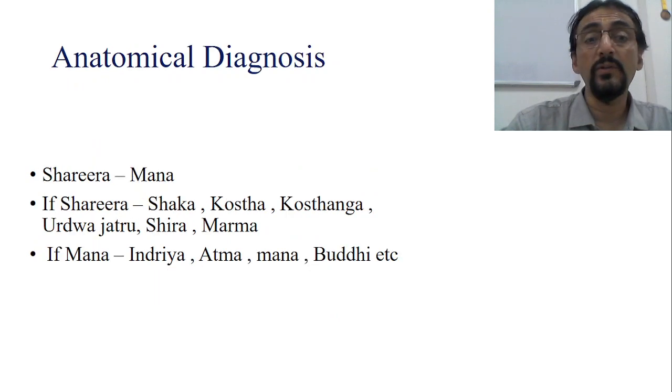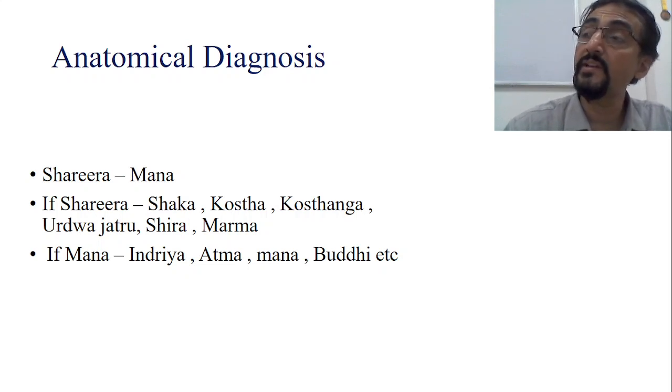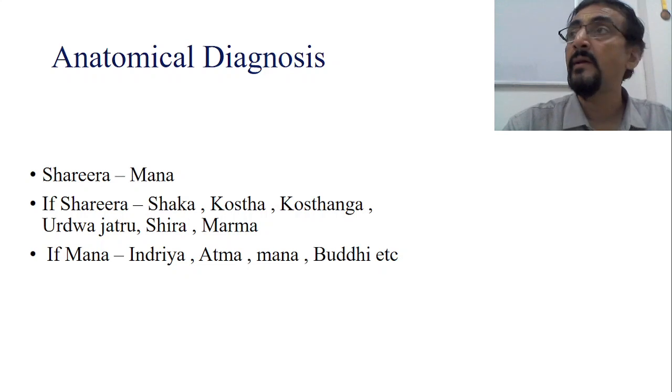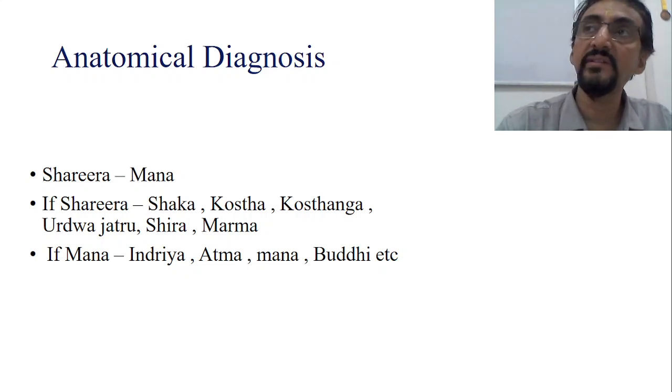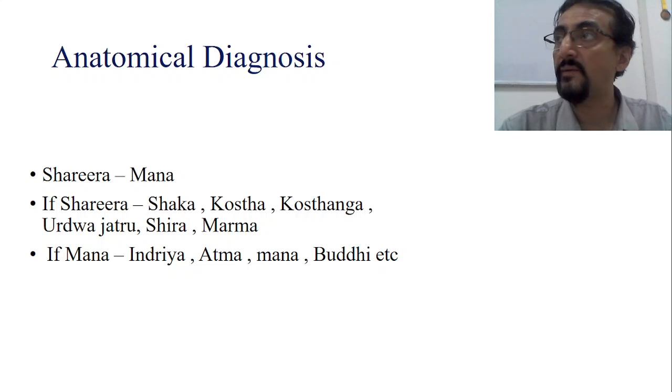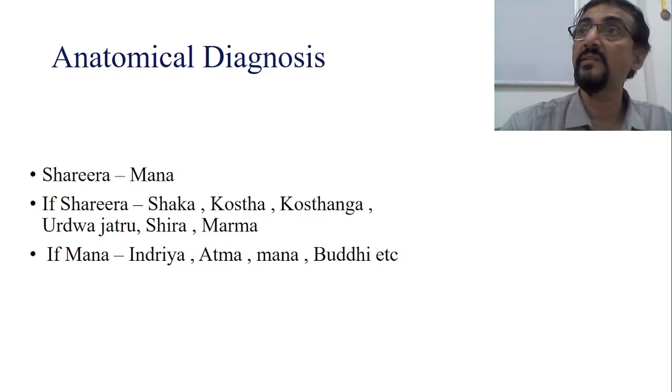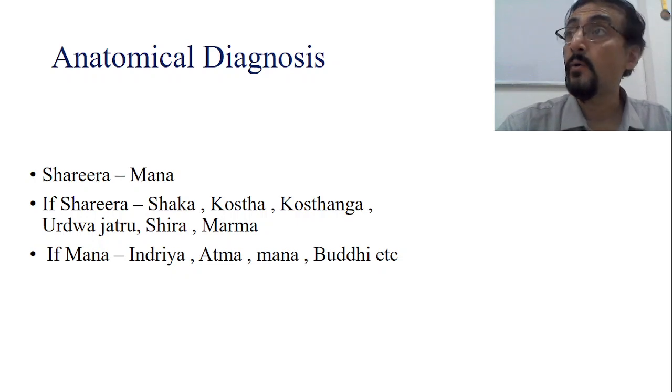Even in Ayurveda, it is very clearly said that identification of the particular part or system of the body to which the disease is related is very important. Ayurveda says that first you identify whether this disease is related to Sharira or to Mana. Again, if it is in Sharira, whether it is related to the Shakha, to Koshta, to Koshtangas, Urdhva Vikaras, Shira or Marmasthana, or Upangas, etc. If it is Mana, then whether it is related to Indriyas, Atma, Mana or Buddhi, etc. That means now we have to locate a particular anatomical region from which this particular symptom is originating.